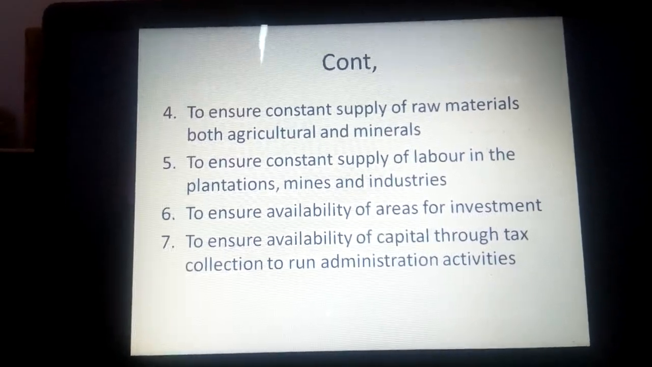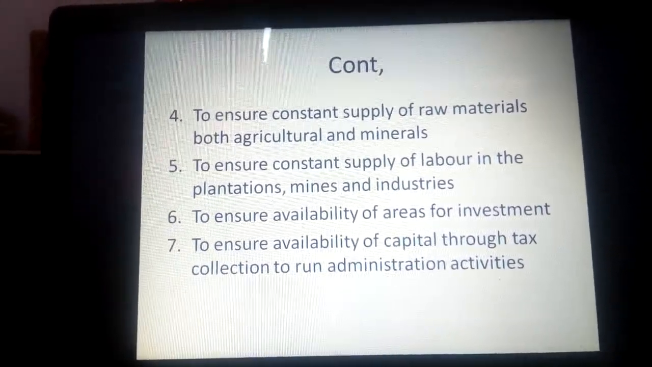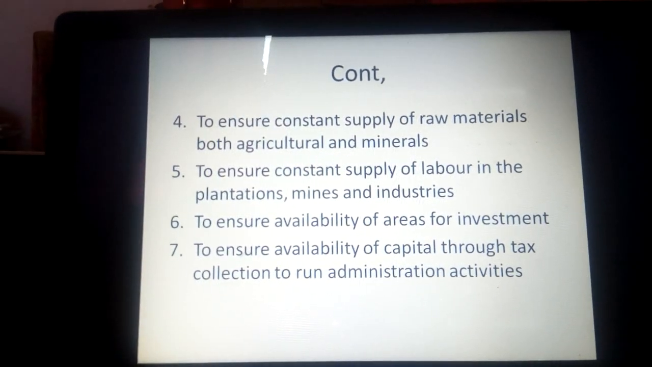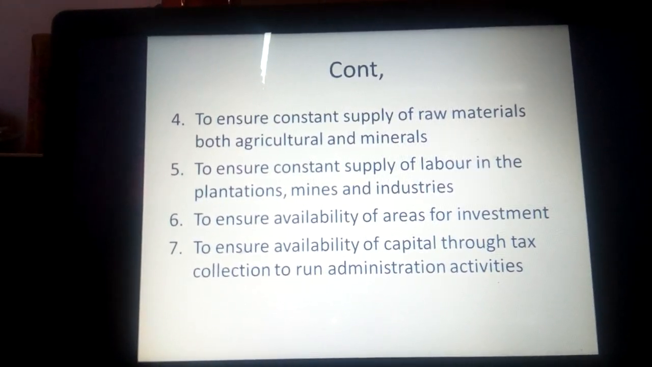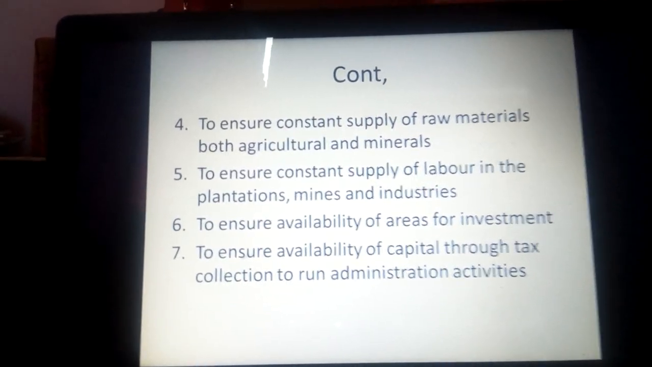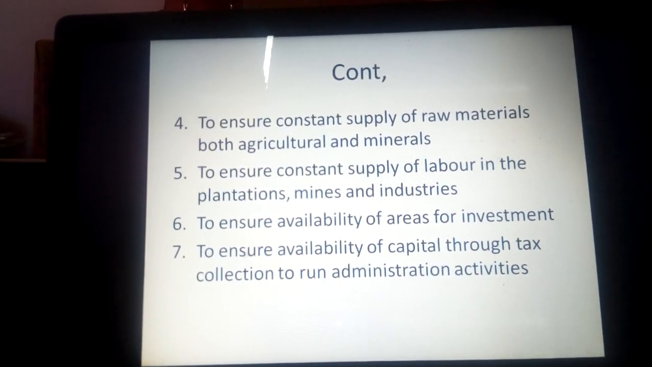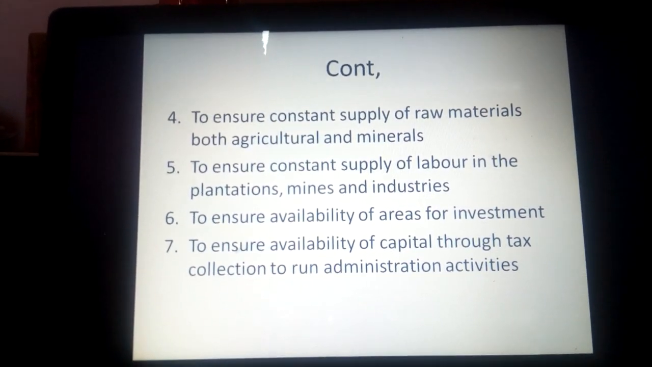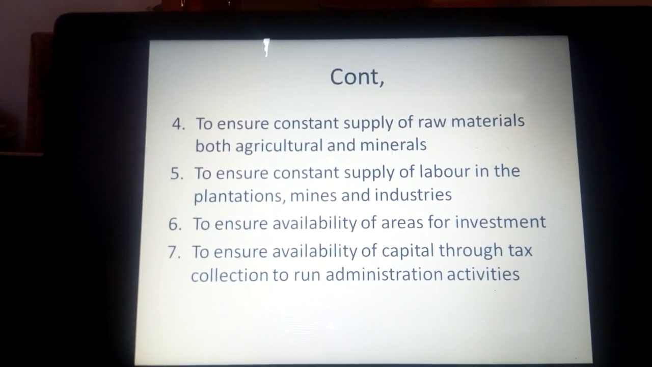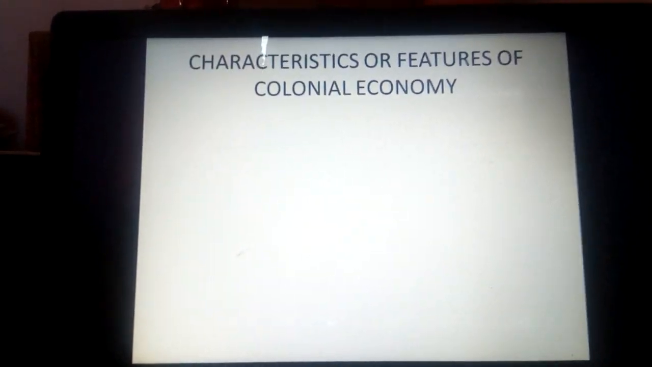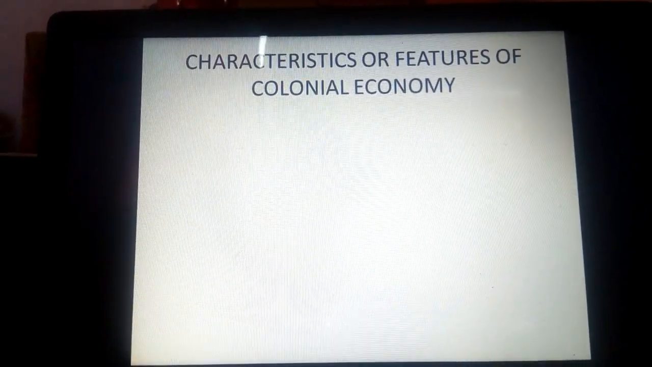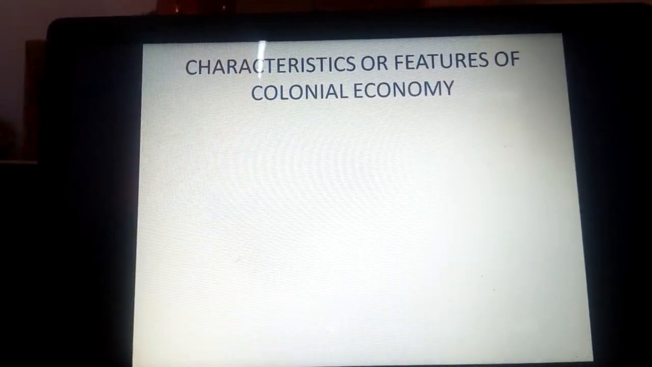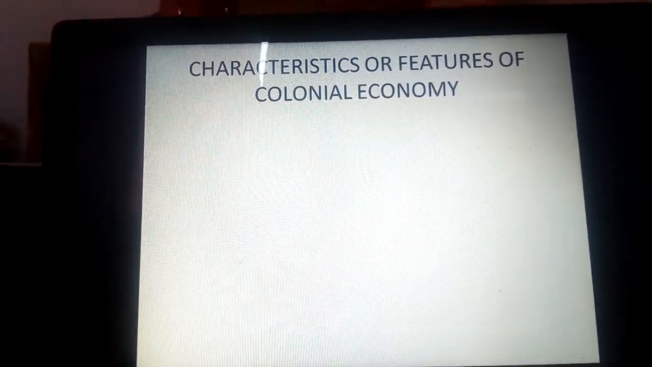Number 7 is to ensure availability of capital through tax collection to run administration activities. Here they aimed at ensuring availability of capital by collecting tax in order to enhance the process of administering the African continent. That is objective number 7. Those are among the objectives of colonial economy. Then the following are the characteristics or features of colonial economy.